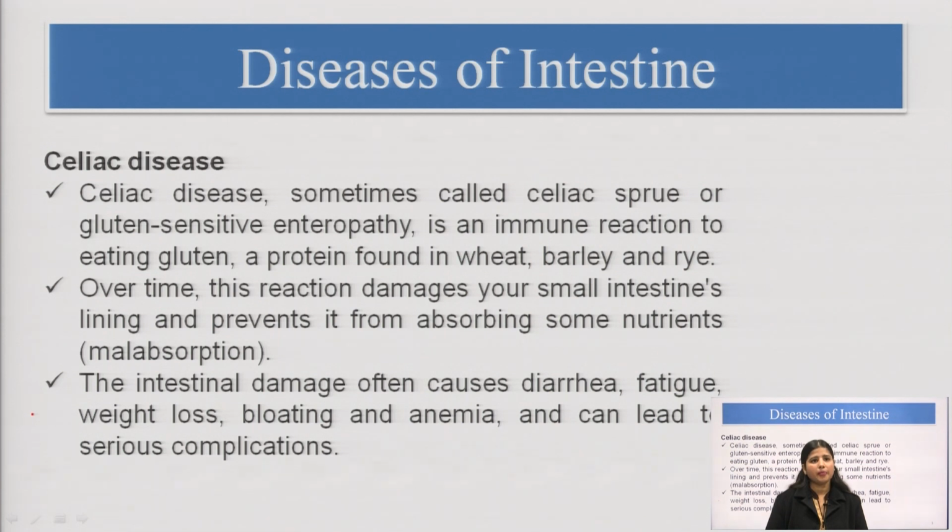Celiac disease is sometimes called celiac sprue or gluten sensitive enteropathy. Gluten sensitive enteropathy means that the gluten protein present in wheat is causing the problem in the intestine. It is an immune reaction. As I already told you, our body takes the gluten as a foreign material, and towards this our body prepares the immune response. So, it is an immune reaction to eating gluten, which is present in wheat and in other food materials, so that should be avoided.